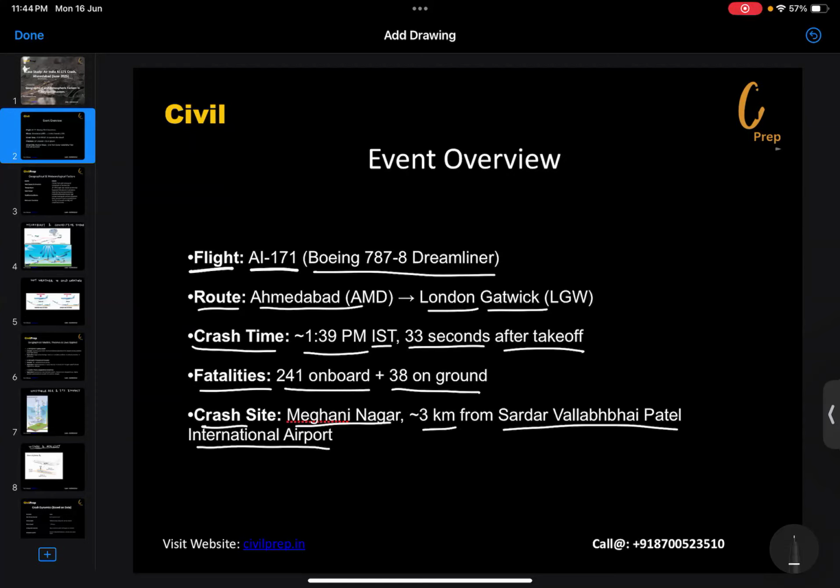So this was one of the cases where there is involvement of certain geographical factors. Number one, the incident took place during the daytime. Number two, the region of Ahmedabad was seeing a high temperature, probably more than 38 degrees Celsius.